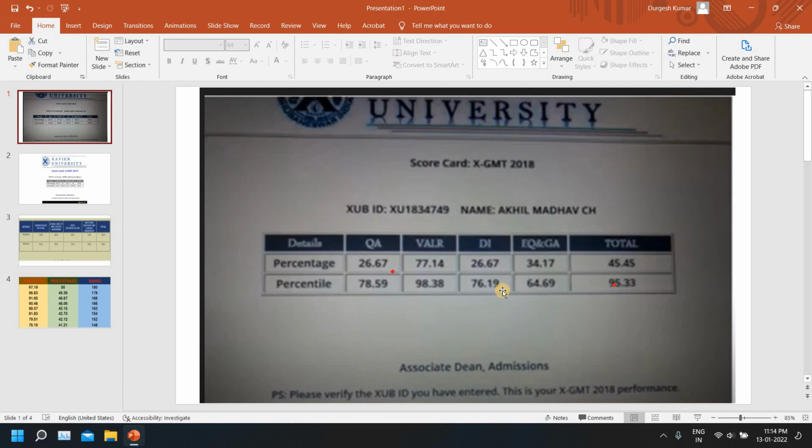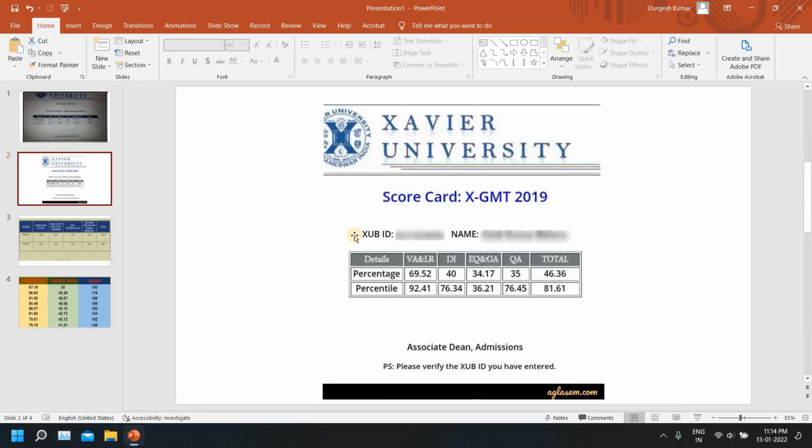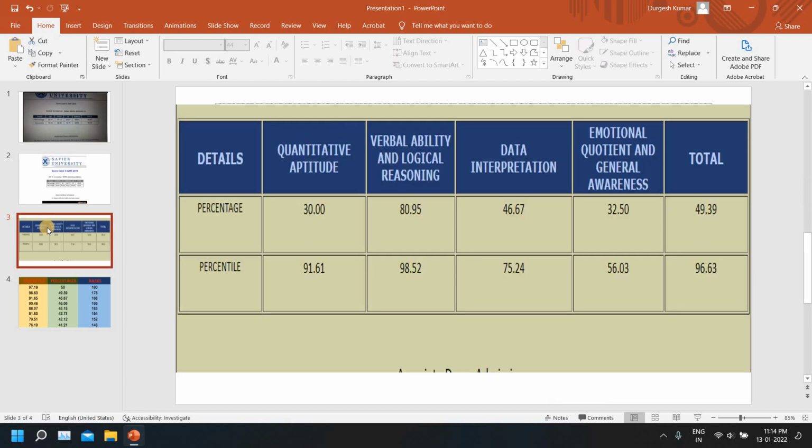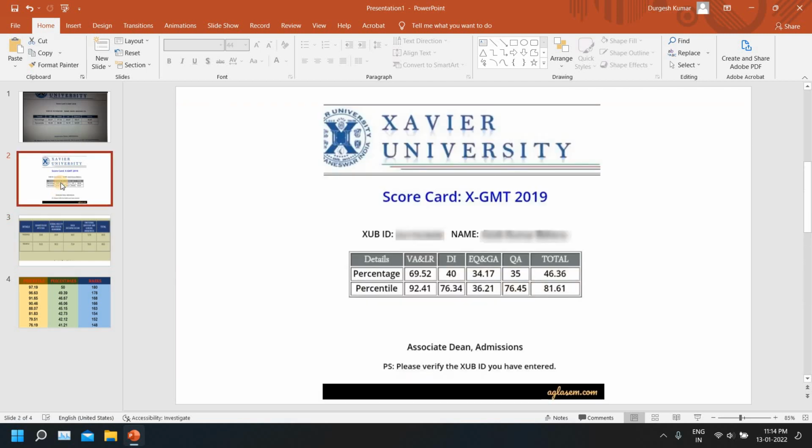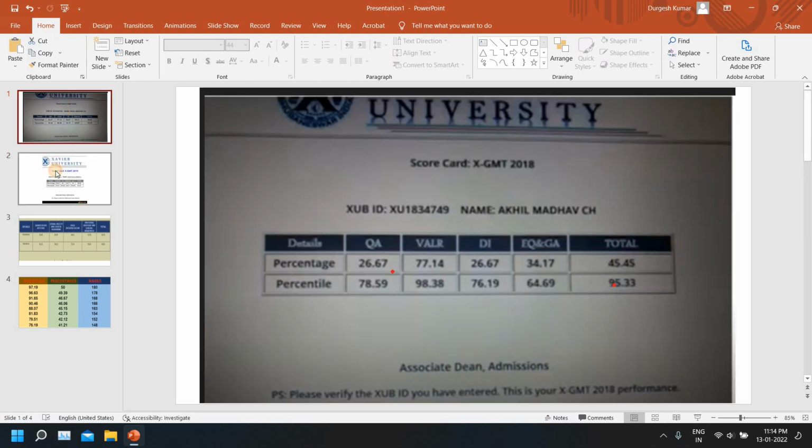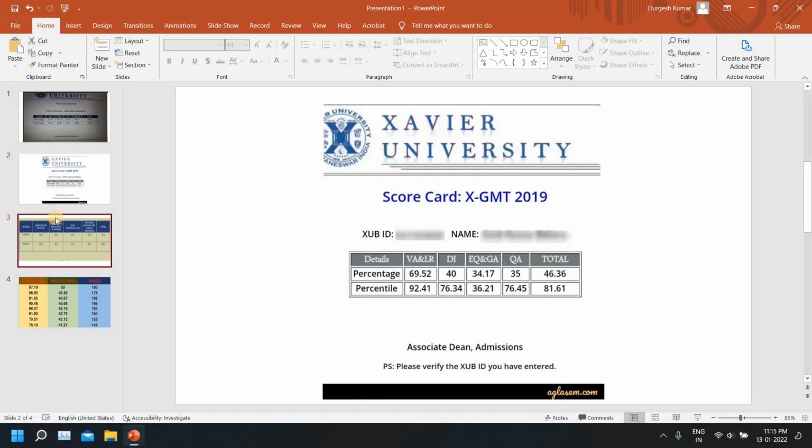So 0.26 into 20, all right, 5.2 questions fetched me 76 percentile in 2018 in DI section. In here 5 questions I would say fetched us 76 percentile. So again, things have not changed a lot. And in 2021 what happened? All right, I think it has increased significantly. No, not a lot though.